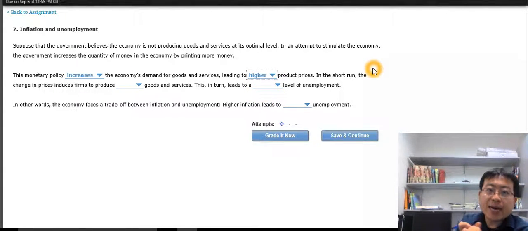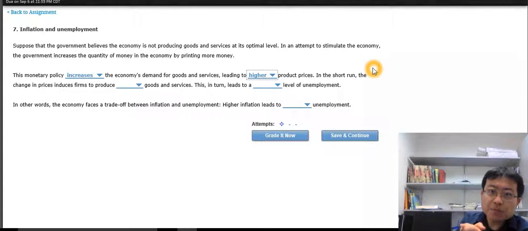The reason we're going to have a higher price is that we only have a limited amount of goods and services we can buy. If everybody wants to buy them, then we're going to bid the price higher, because there's only limited supply. That's why the price will become higher. Now, if prices become higher, this is the definition of inflation. Higher prices, inflation; lower prices, deflation.